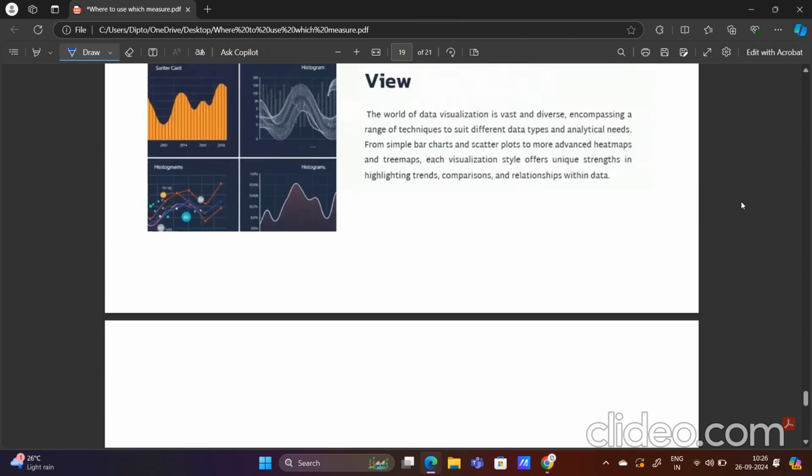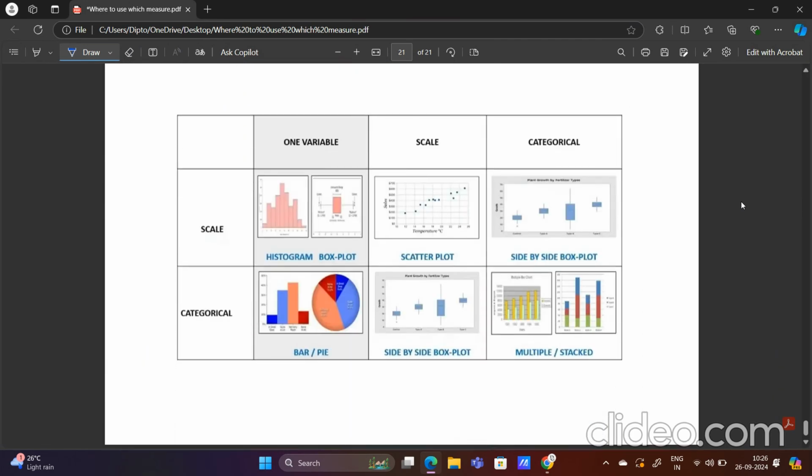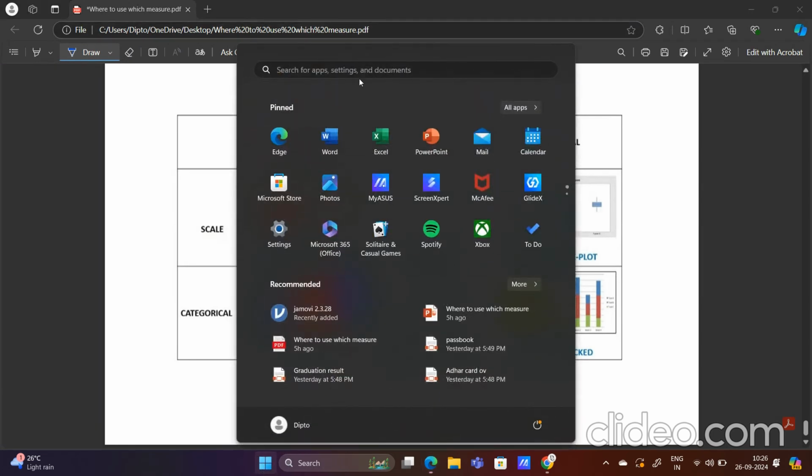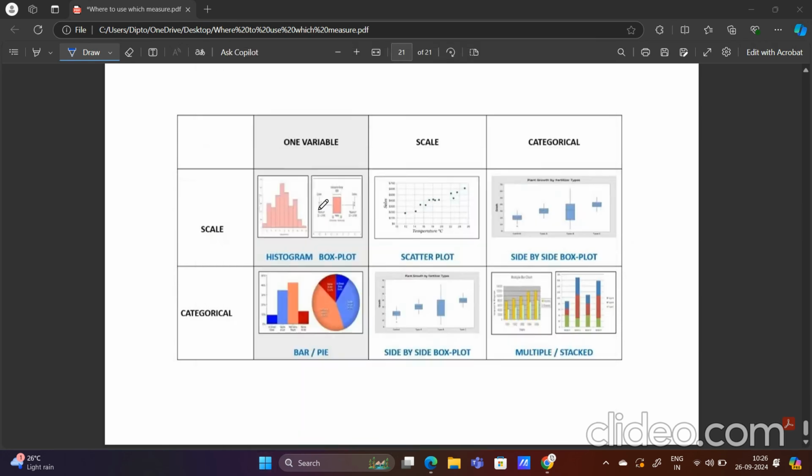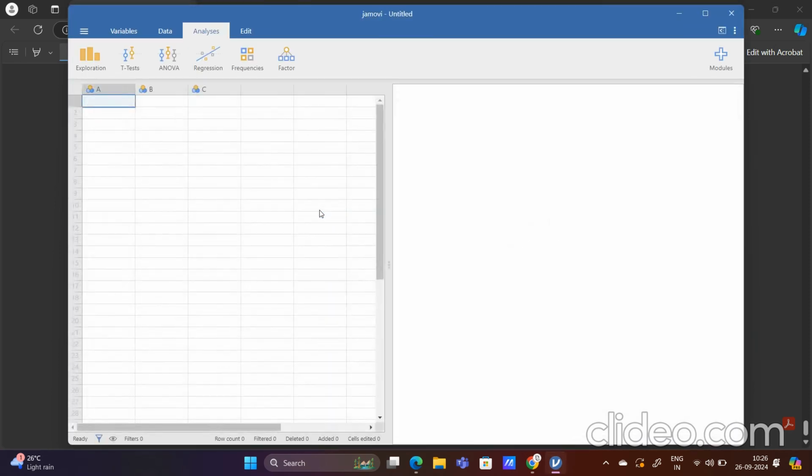Now let me show it by opening the software Jamovi. Jamovi is being started. Now at first, what will I do? I will import a data set.